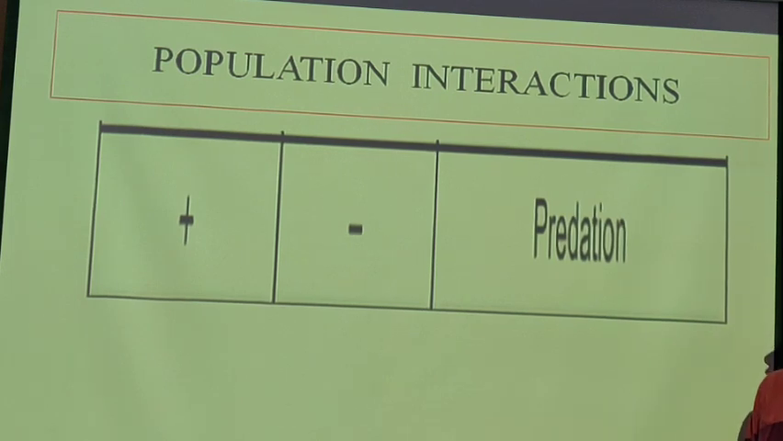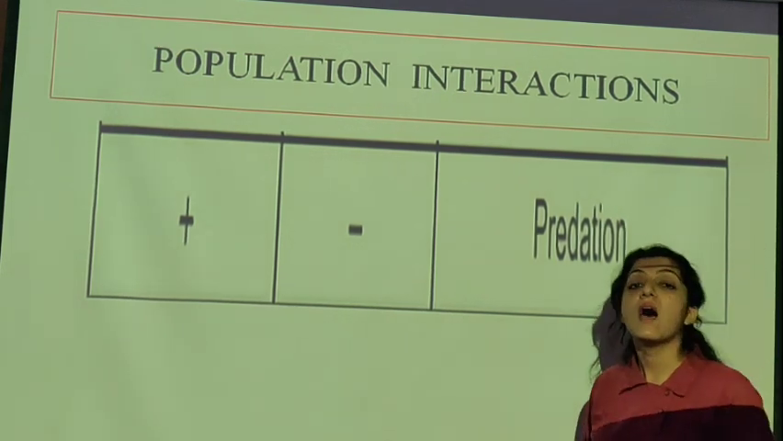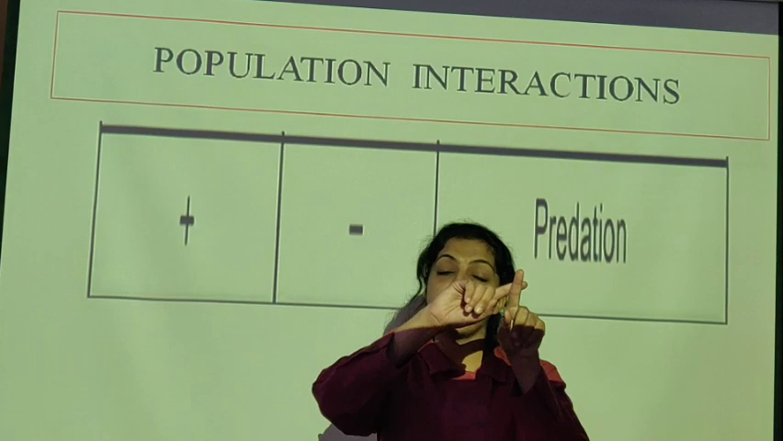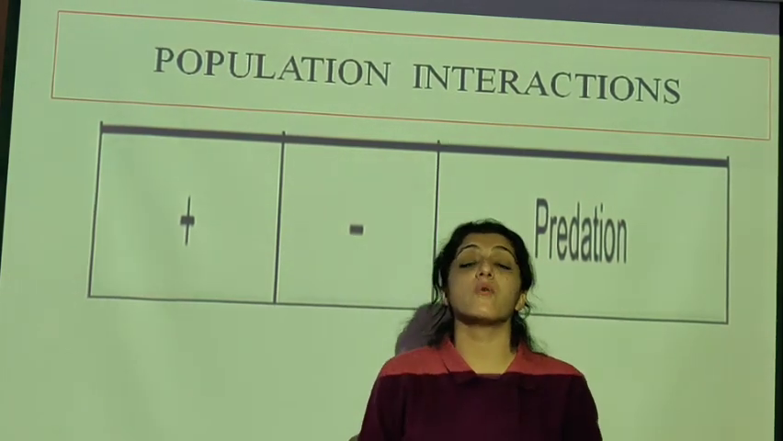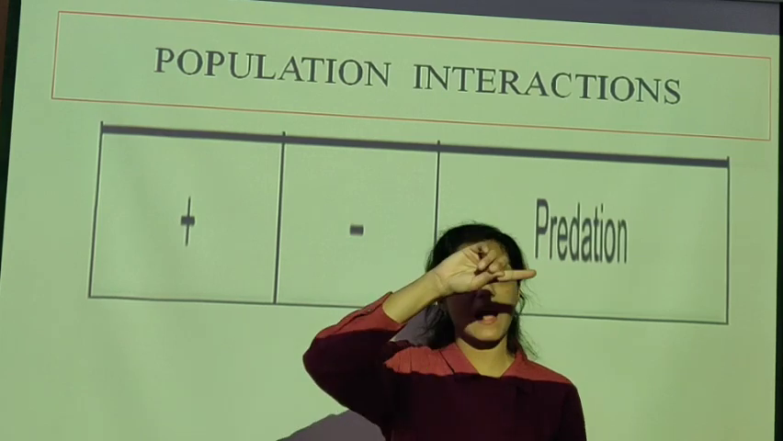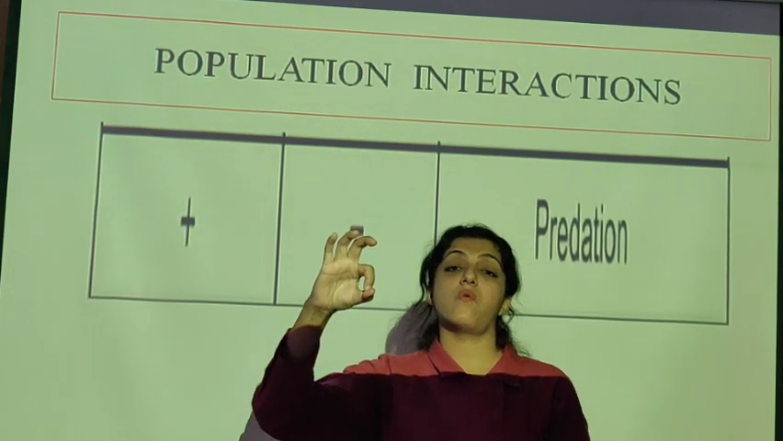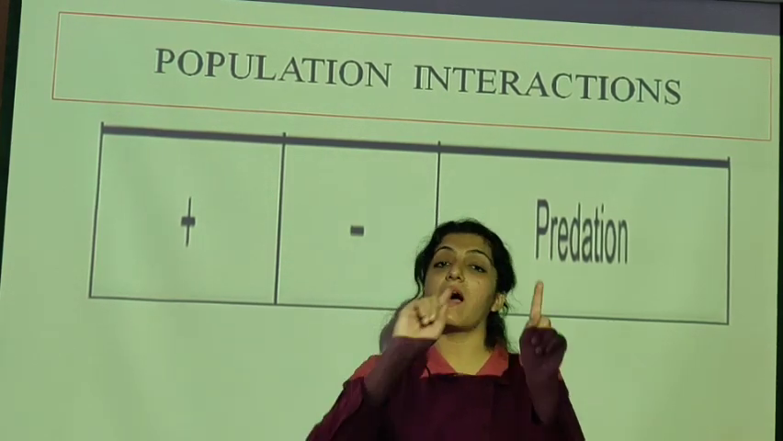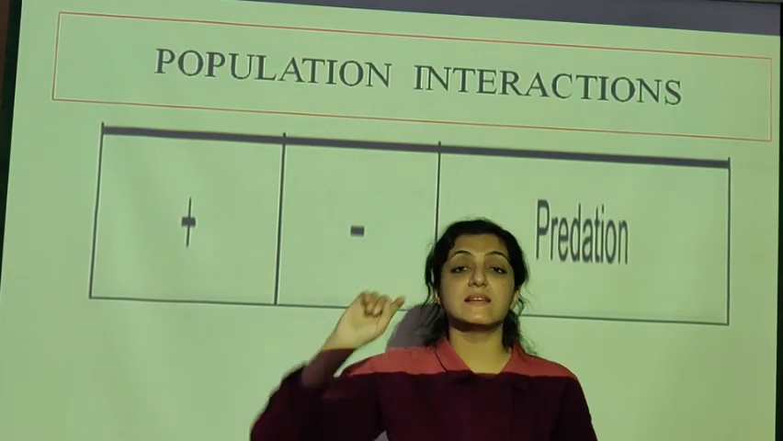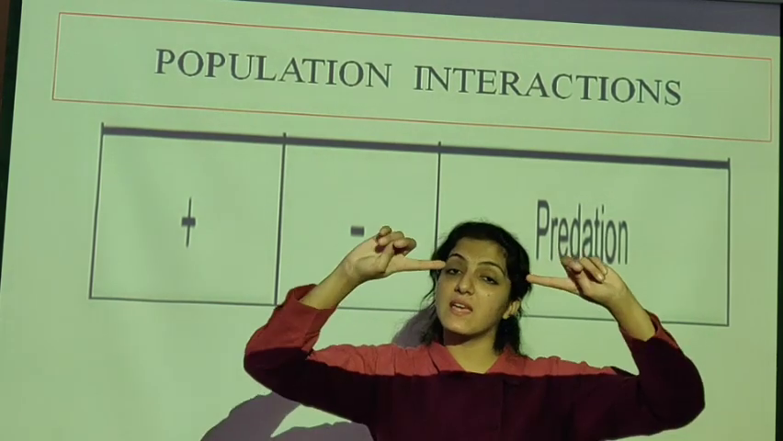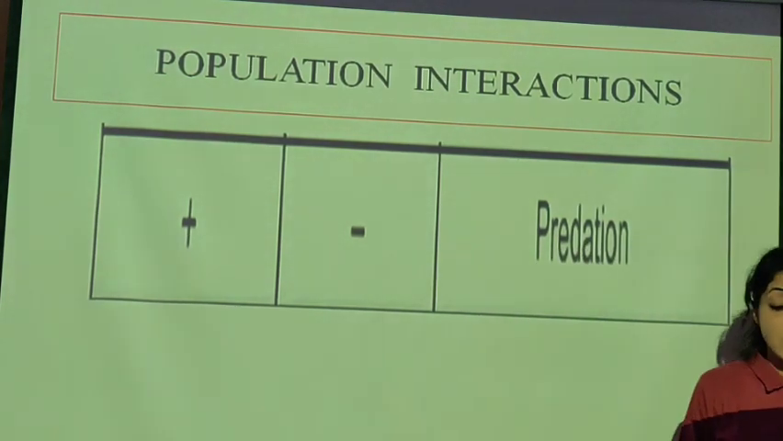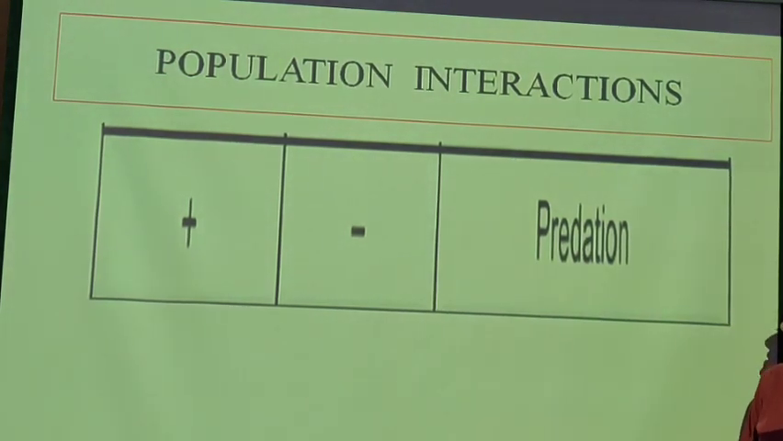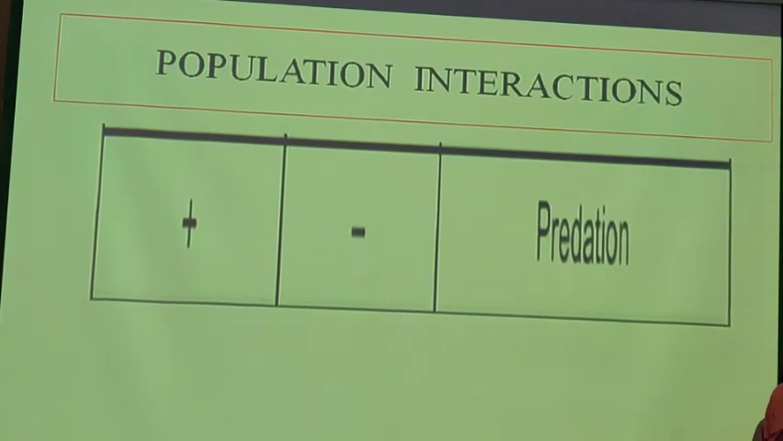Next we will move to the last kind of interaction. We have seen mutualism, plus plus; commensalism, plus zero; amensalism, minus zero; parasitism, plus minus; and competition, minus minus. This is the last which we are going to see, which is again plus and minus, that is predation. One is going to benefit, the other is going to get harmed.